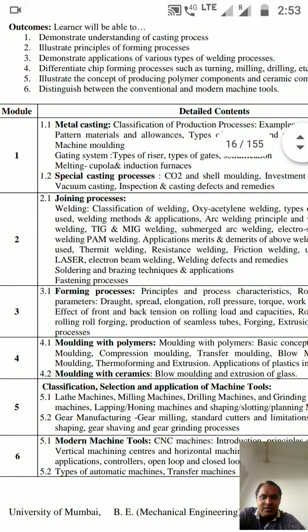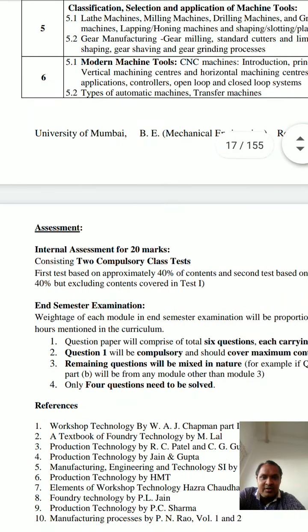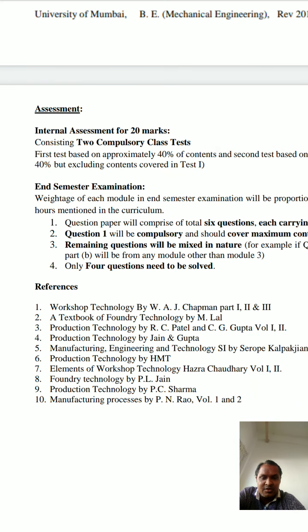Okay. So we have a total of 6 modules, and finally we will have 2 internals. The textbooks for this production process in our library are Workshop Technology by A.J. Chapman, parts 1, 2 and 3, and the textbook for Foundry Technology by M. Lal. So these are the different textbooks or reference books in our library. You can go ahead with these reference books and easily understand.